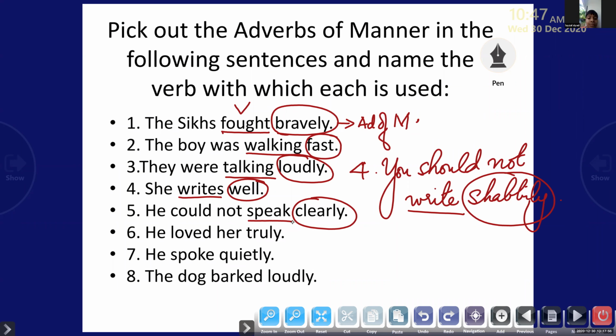Okay, children. Now, Adinath, come on. Unmute it, please, and read the next question, which is there in your book. That is the sixth question, but there are number errors. But still, he loved her.